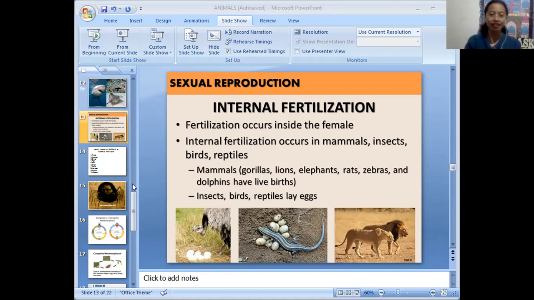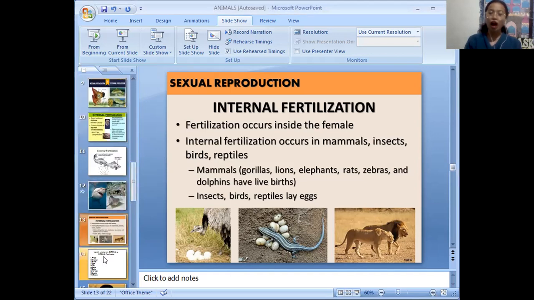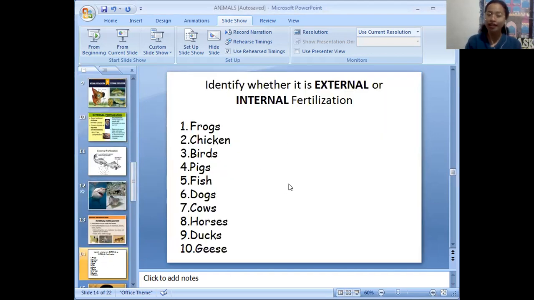Okay, so here, I want you to answer this one. I give you 3 to 5 minutes to think. You identify each species, if it is external or internal fertilization. You write your answers on your paper and you send it in the cerebro. Clear? Okay, very good.